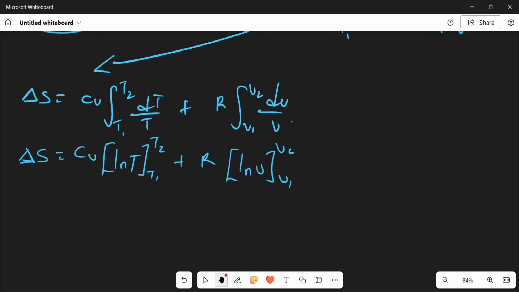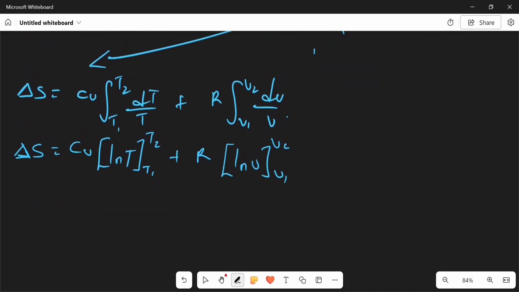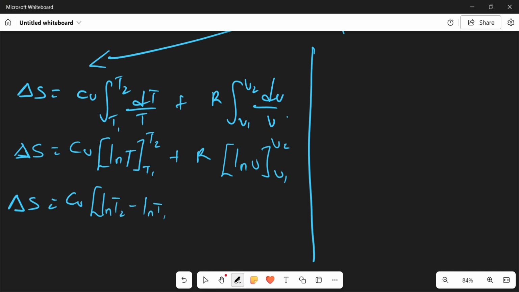If I move further, I'm going to have change in S equal to Cv, then ln T2 minus ln T1, plus R open brackets ln V2 minus ln V1.